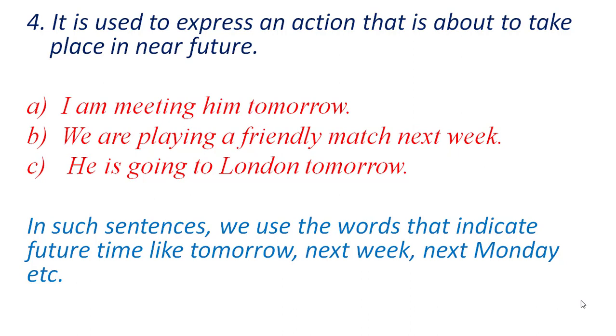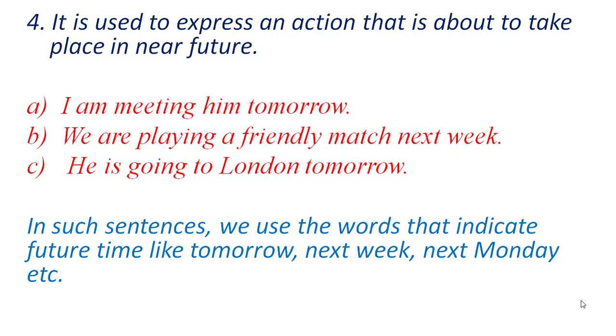Next sentence is, we are playing a friendly match next week. So when will we do this action of playing the friendly match? We will do this action next week, and next week is the future time. But we are using the present continuous tense to show the action that will happen in near future. We are playing a friendly match next week. The next sentence is, he is going to London tomorrow. So when will he go to London? Tomorrow. Tomorrow is the future time, but we are using the present continuous tense here. He is going to London tomorrow.